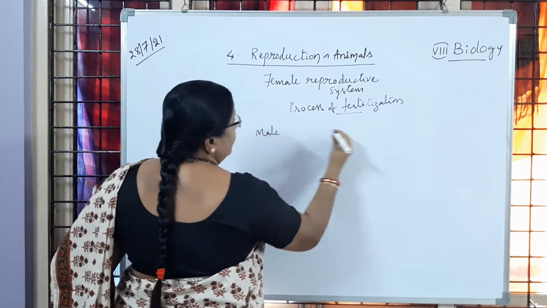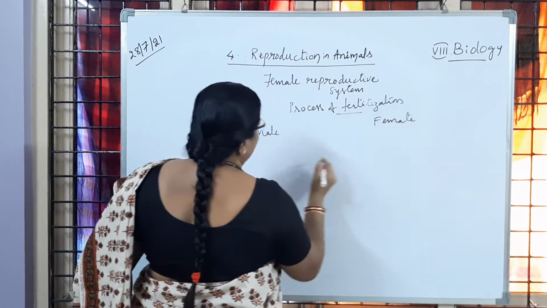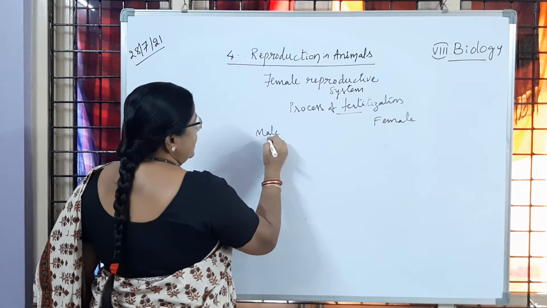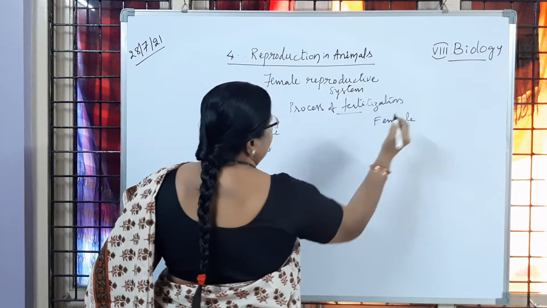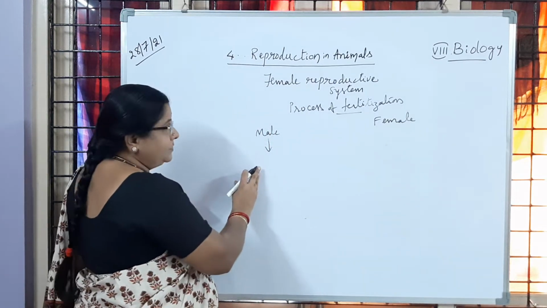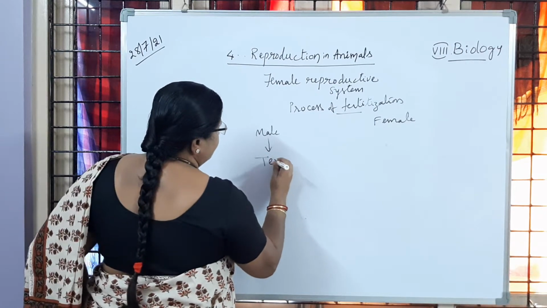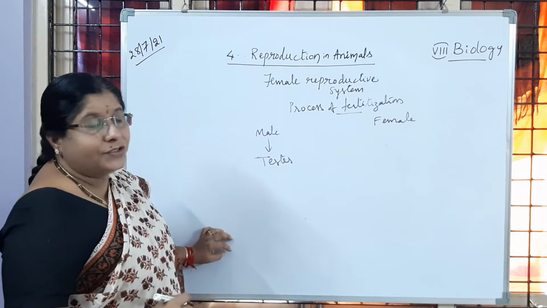Male and female. The male produces male reproductive organs. What are the male reproductive organs? Can you remember and tell the answer? Yes, you are right, testes. Testes are the male reproductive organs.